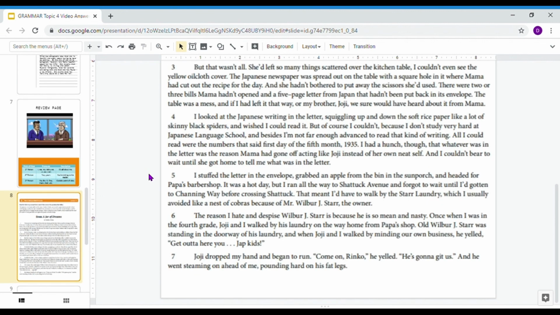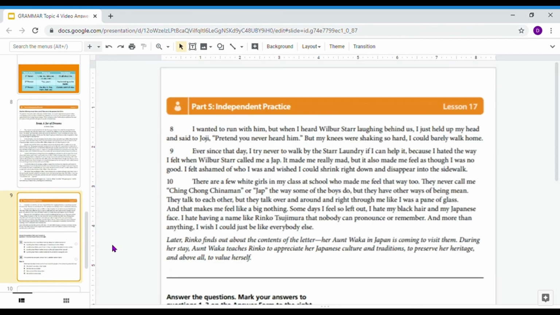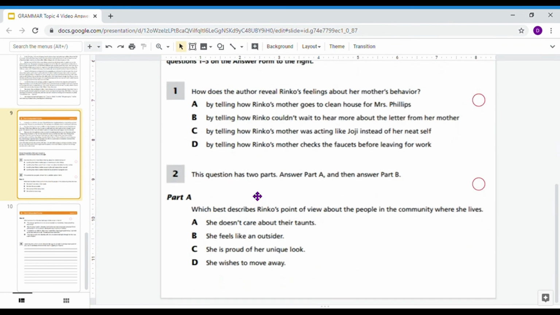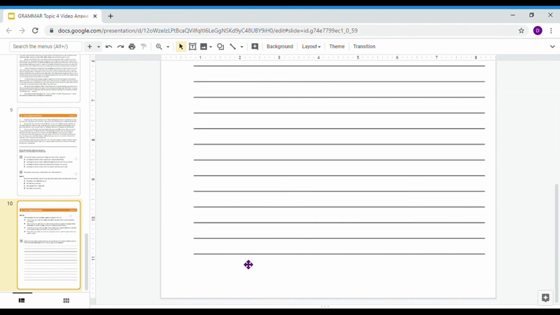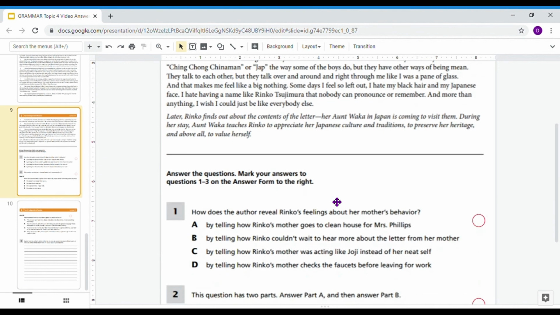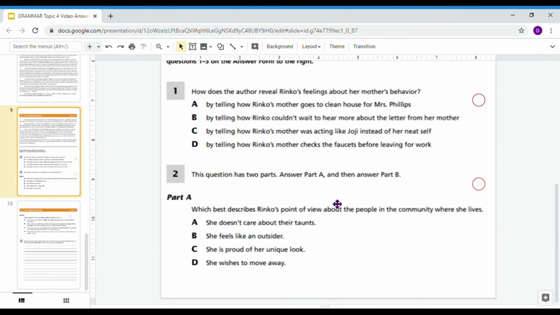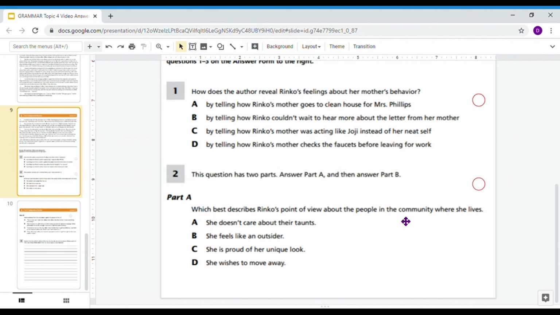And moving on to your independent work for grammar this week, you're going to be reading A Jar of Dreams, and you've got 3 multiple choice questions and 1 short response. You may submit this interactively on Google Classroom, or you may handwrite it in your packet too, and you may Snapchat it to me or email it to my email address.